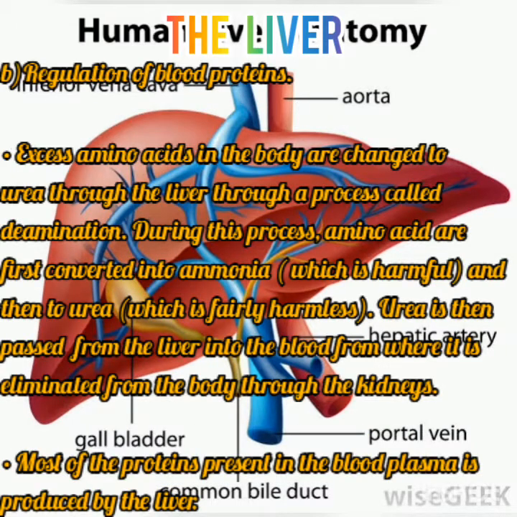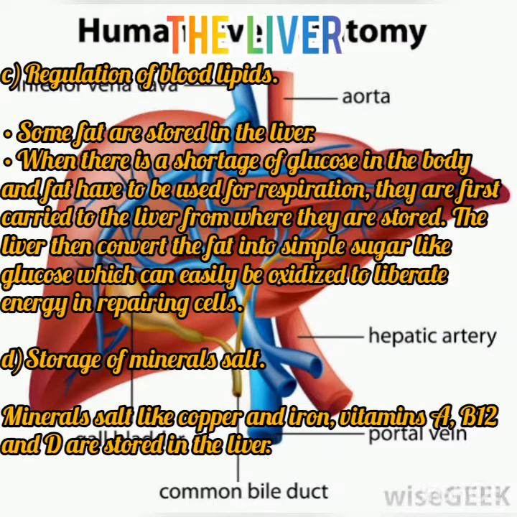The second function of the liver is the regulation of blood proteins. Excess amino acids in the body are changed to urea in the liver through a process called deamination. During this process, amino acids are first converted to ammonia, which is harmful to the body, and then to urea, which is fairly harmless. Urea is then passed from the liver into the blood, from where it is eliminated from the body through the kidney. Most of the proteins present in the blood plasma are produced by the liver.